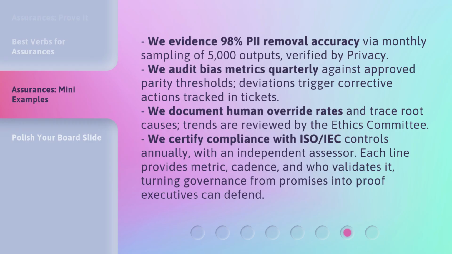We evidence 98% PII removal accuracy via monthly sampling of 5,000 outputs verified by privacy. We audit bias metrics quarterly against approved parity thresholds. Deviations trigger corrective actions tracked in tickets. We document human override rates and trace root causes. Trends are reviewed by the Ethics Committee. We certify compliance with ISO IEC controls annually with an independent assessor. Each line provides metric, cadence, and who validates it, turning governance from promises into proof executives can defend.